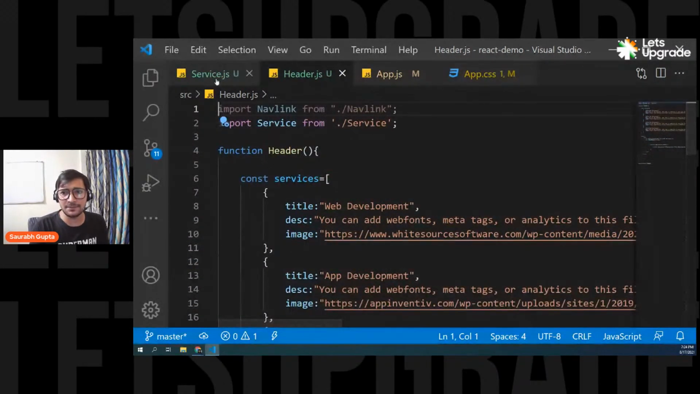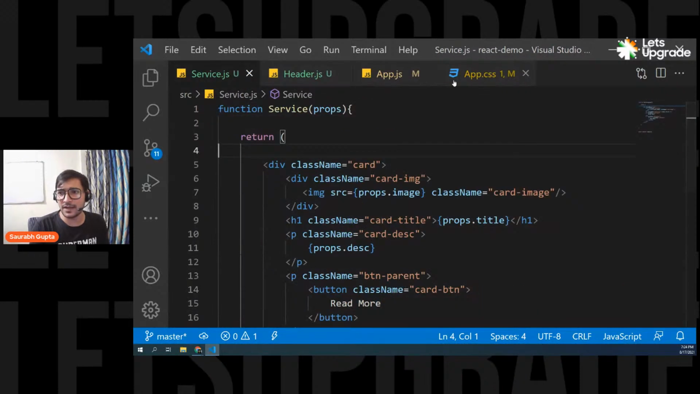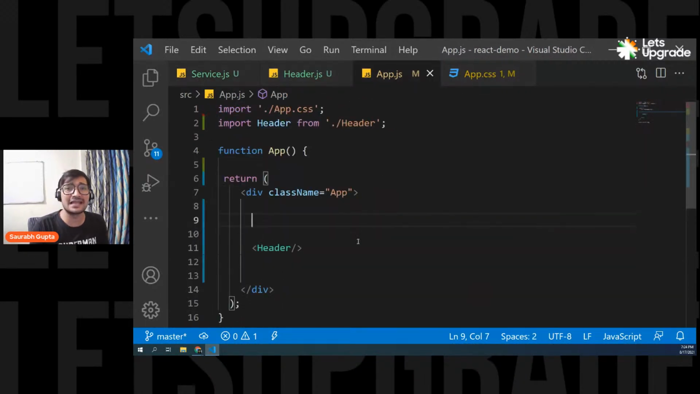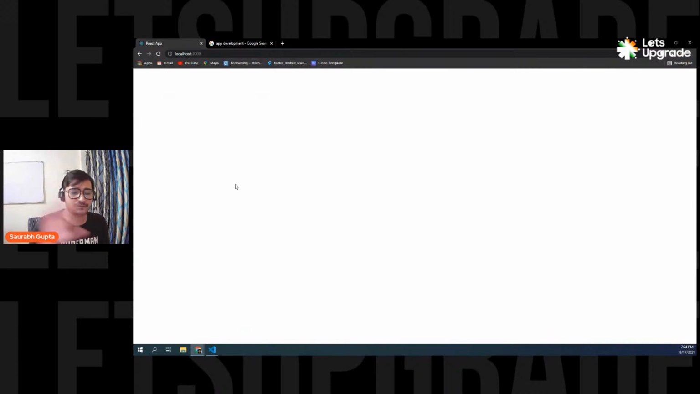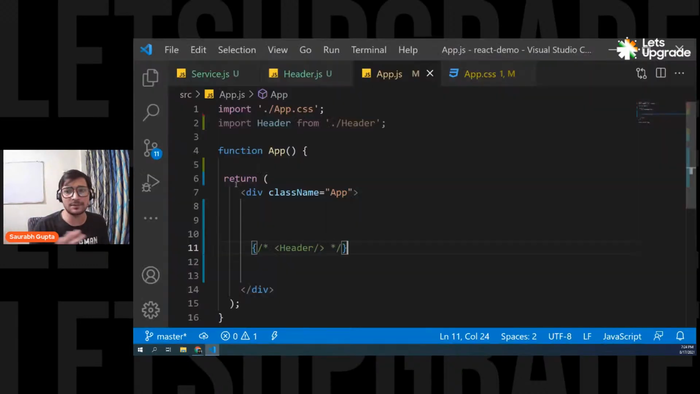Okay, and for some time, let's remove the header from the app component because now we're going to see a really important thing. So if we remove the header, everything will go away. Okay, now there's nothing on the page. Simple. Now the page is completely empty. So now let's move ahead and see the next thing.